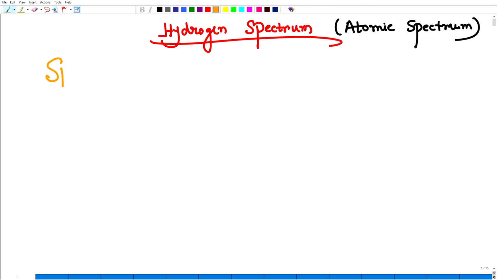Okay, so we discussed the different types of spectra. Let's say again, this is very important, that's why I am repeating it. What is the spectrum?